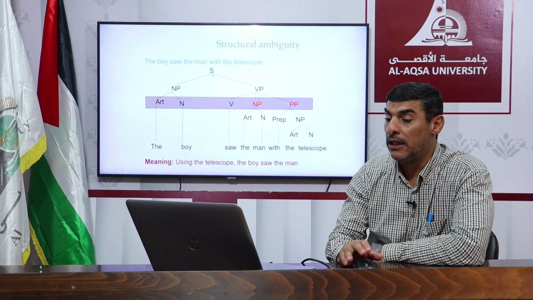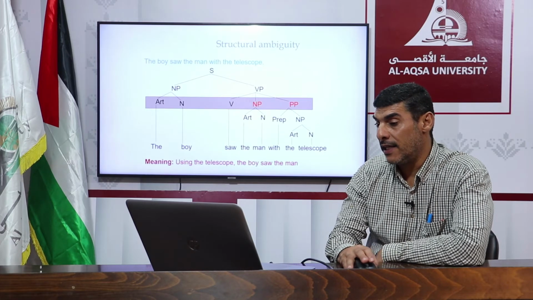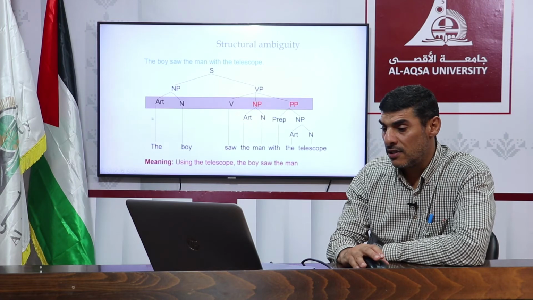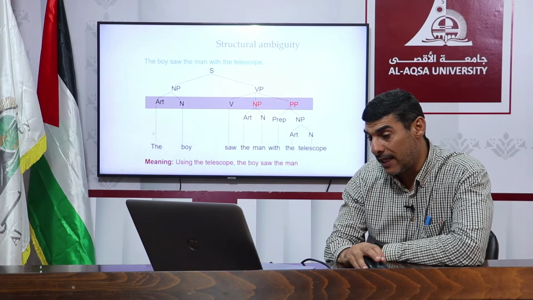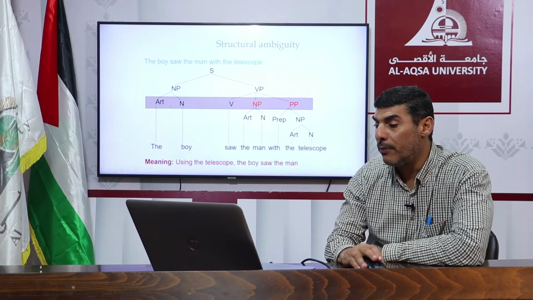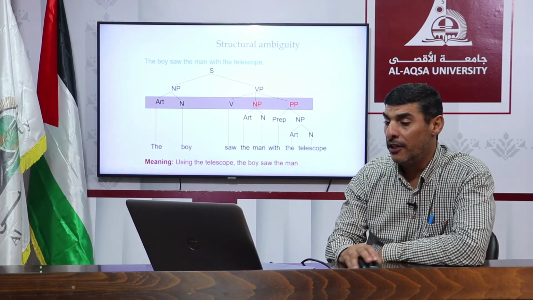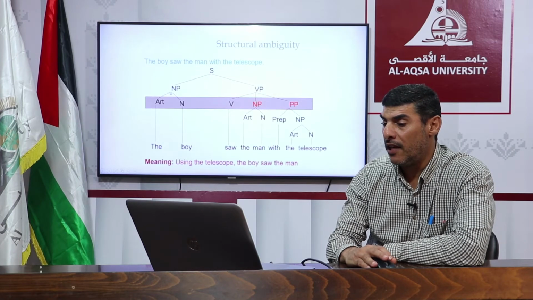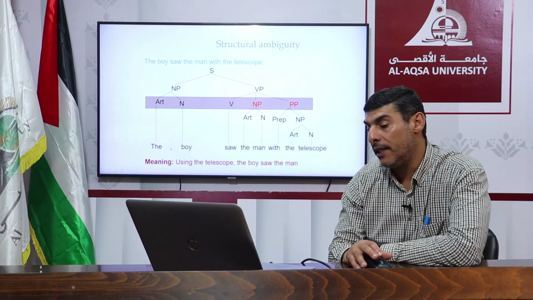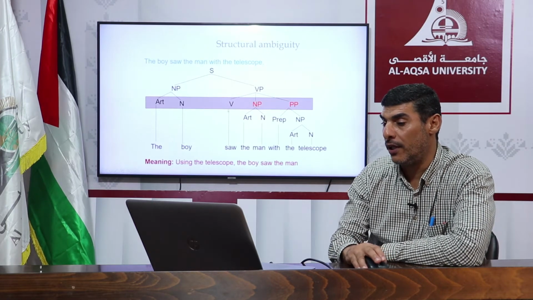As we see, the underlying elements of a sentence are the noun phrase and the verb phrase. This is very clear. We have the article the, and the noun is boy. I would say the naughty boy, the little boy, the angry boy, the good boy. So we have another row going down, and here we just add naughty boy, the good boy, the clever boy.